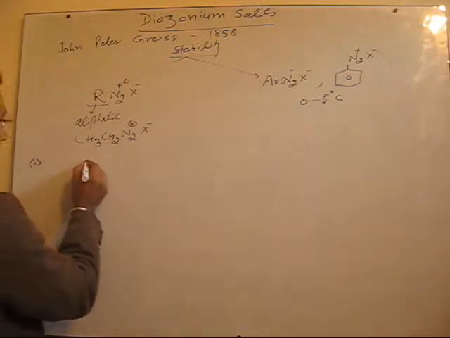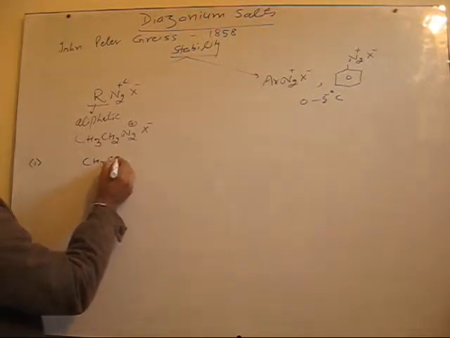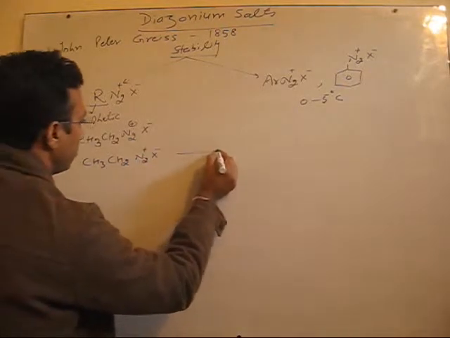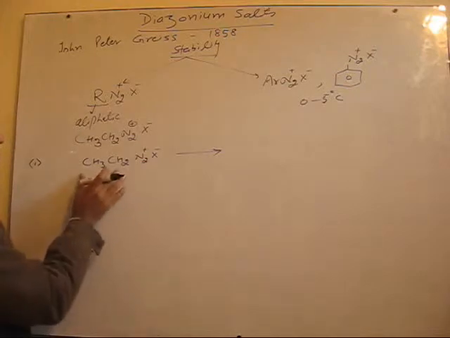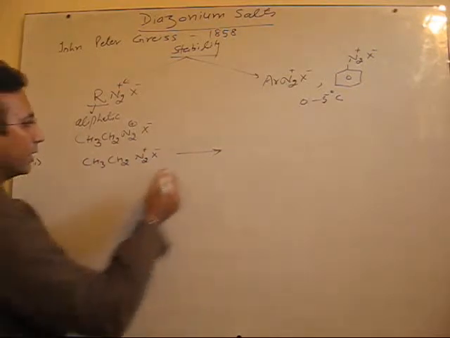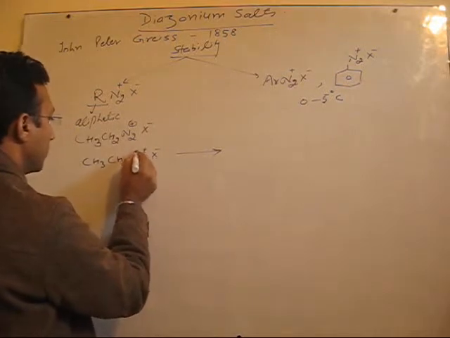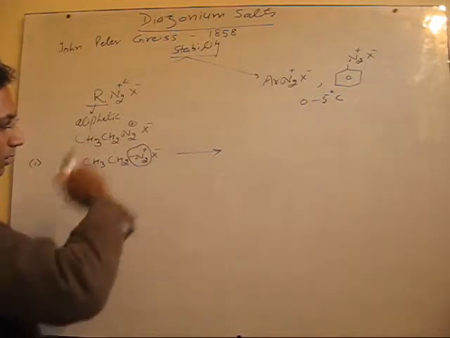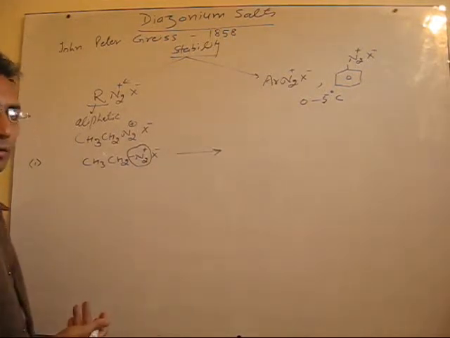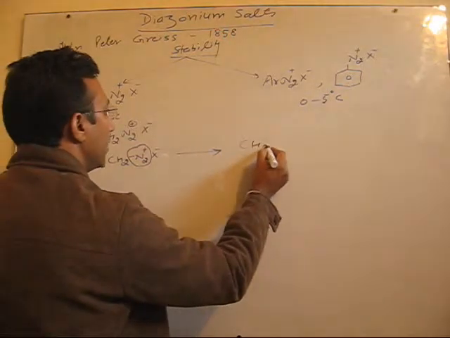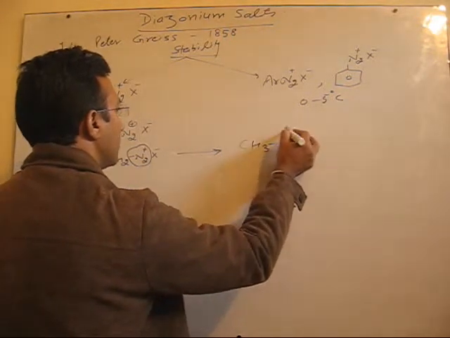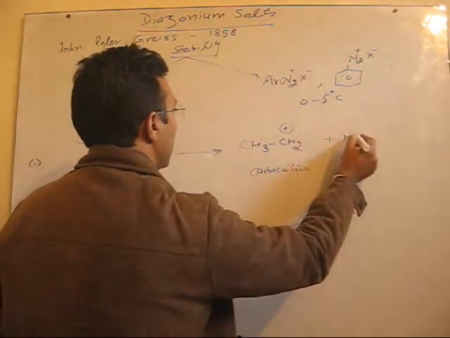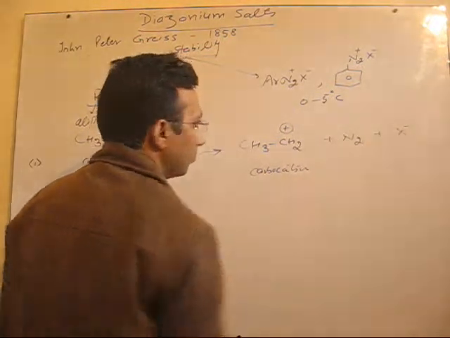Number one, if these compounds are less stable, let's talk about their decomposition product. They decompose like this. This ion goes, they decompose with release of a very stable nitrogen molecule. So what is left? Let's see. It is CH3 CH2 plus, that is a carbocation, plus N2 plus X negative.